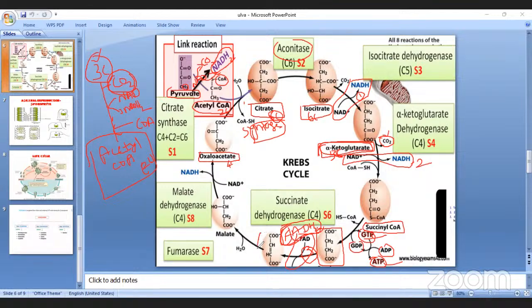Here also, note the name. This is fumaric acid. If you see in the book, fumaric acid. From fumaric acid, add a water molecule and form malate, or malic acid.